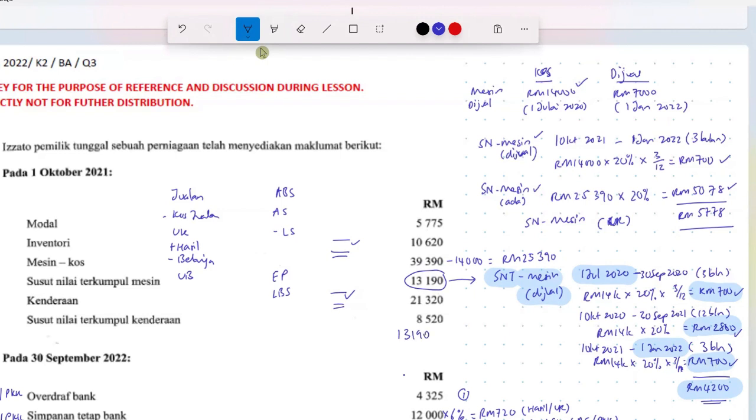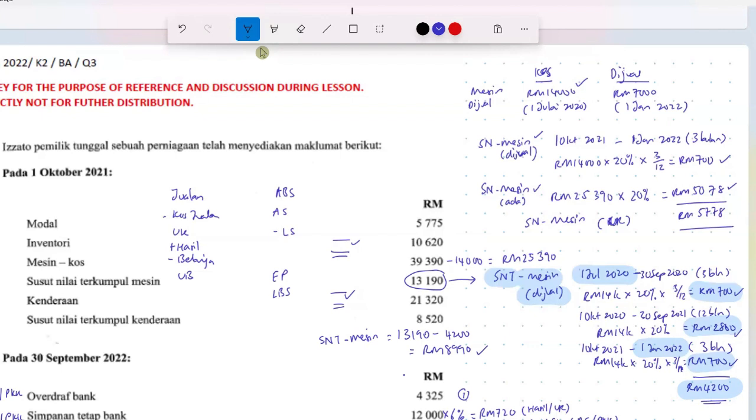So we must deduct. We take 13,190 minus 4,200. Susut nilai terkumpul machine pada awal tahun is going to be 13,190 minus 4,200. It is 8,990. So this is susut nilai terkumpul awal tahun for machine.